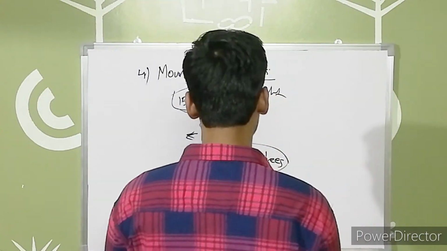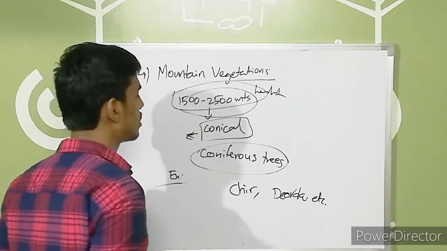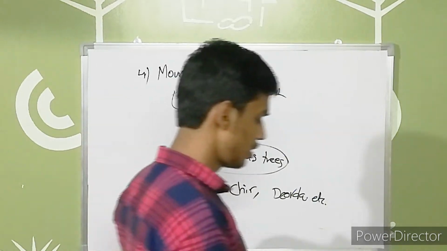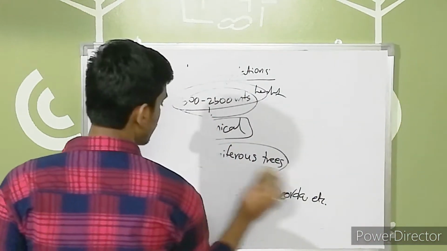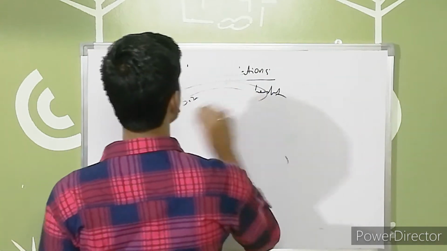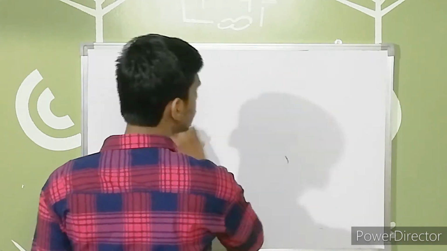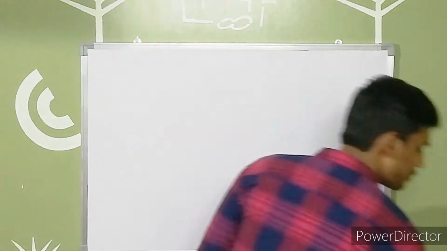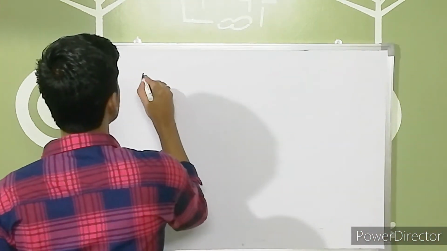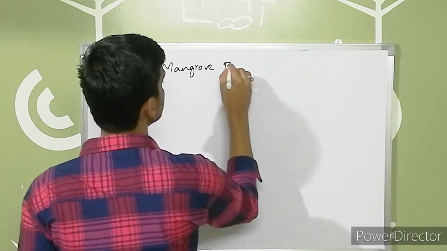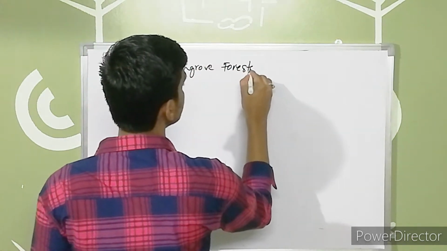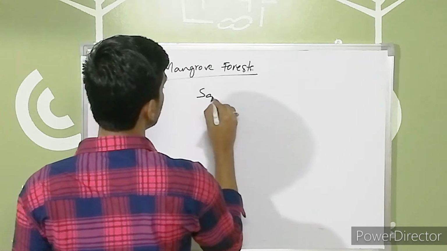So these are known as coniferous trees according to their conical shape. Let's move to our last category, that is mangrove forests. These are the forests which can survive in saline areas, that is saline type. Mangrove forests can survive in saline type.